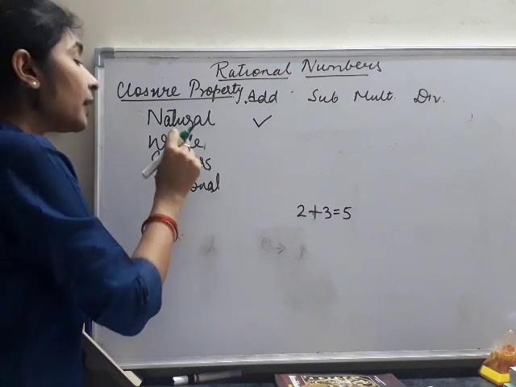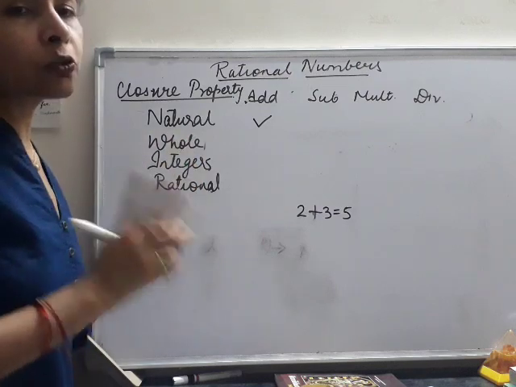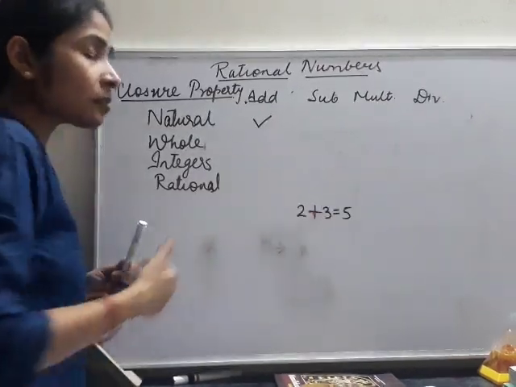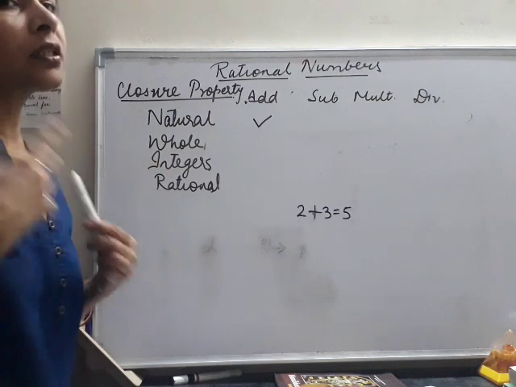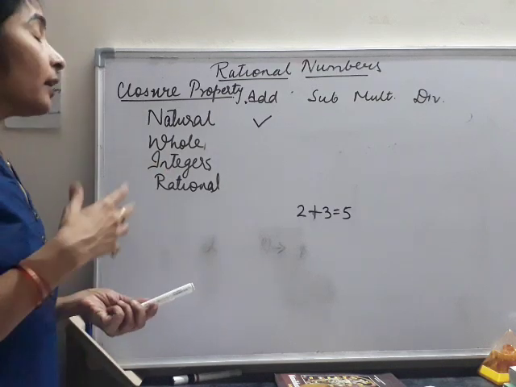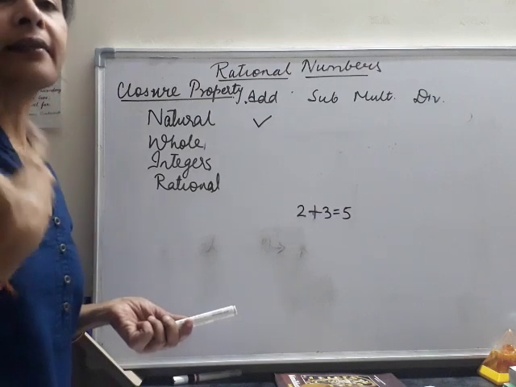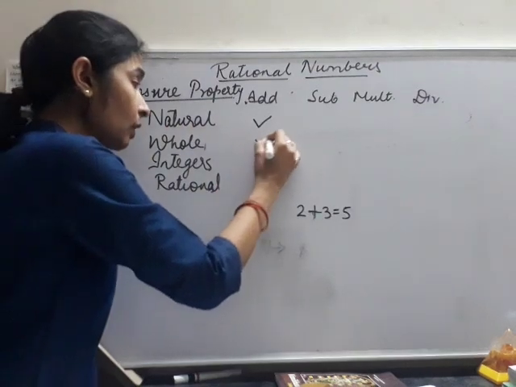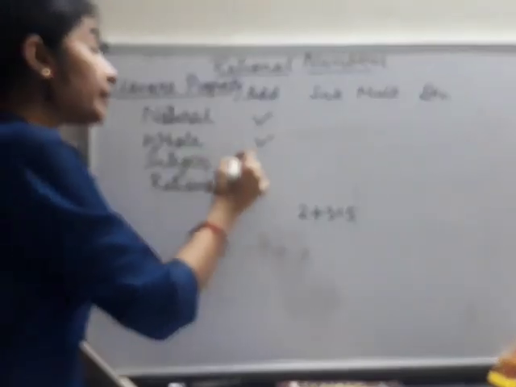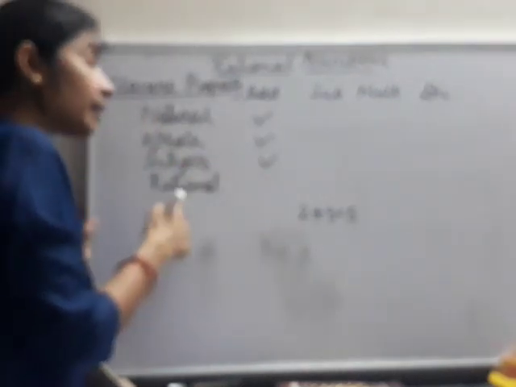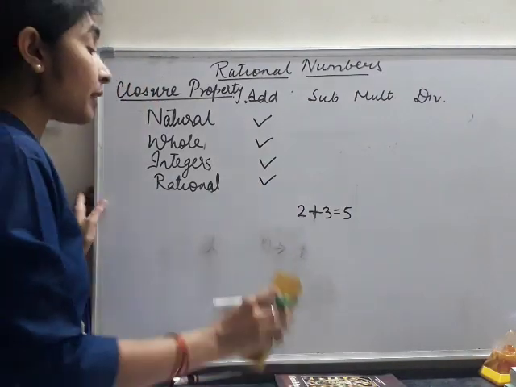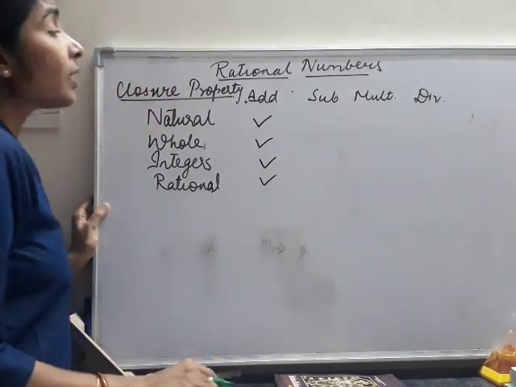In the same way, in case of whole numbers also, whenever we add two whole numbers, we always get a whole number in the answer. Example is this only: 2 and 3 are also whole numbers, so 2 plus 3 gives me 5. That is a whole number. 5 and 8, if I add, then that also is equal to 13, and that is also a whole number. So whole numbers are also closed under addition. Integers are also closed under addition, because addition of two integers always gives me an integer. Next is rational numbers. Rational numbers are also closed under addition, because the addition of two rational numbers also gives me a rational number.